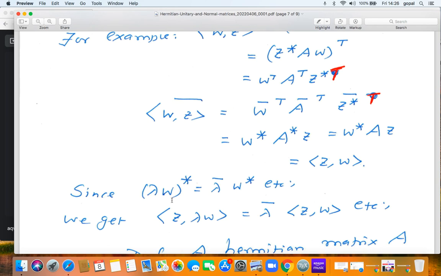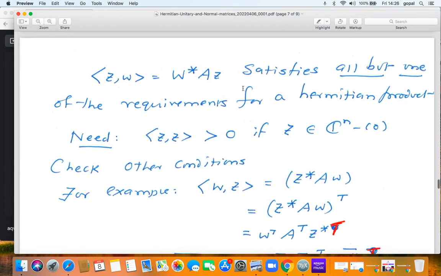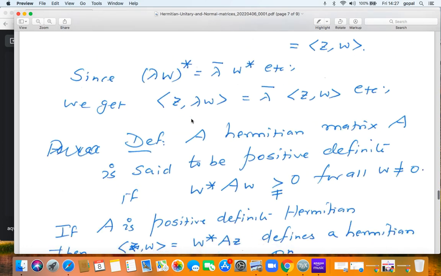If w is a complex vector, and lambda is a complex number, then (lambda w) star is lambda bar w star, etc. So when I take the product of z with lambda w, the lambda comes out with the bar. So everything is satisfied except positive definiteness. This condition is important, and that will lead to the next definition.